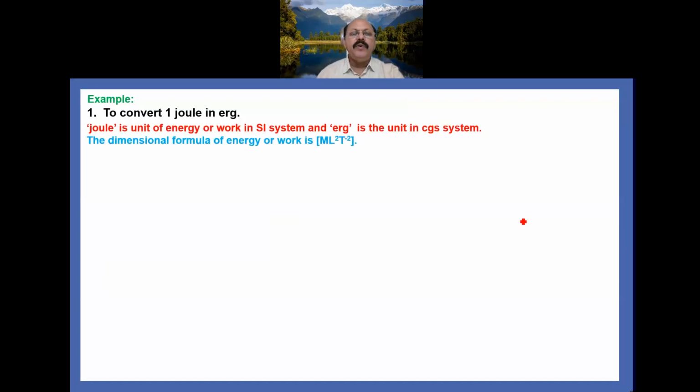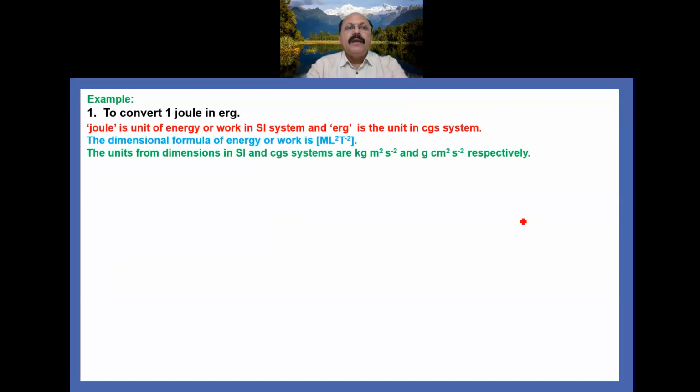First of all we write the dimensional formula for energy or work, that is [ML^2T^-2]. As we know, the unit of energy or work in the SI system is kg meter square per second square, whereas in the CGS system it is gram centimeter square per second square respectively.